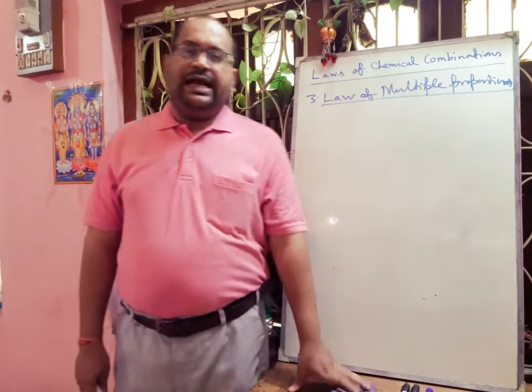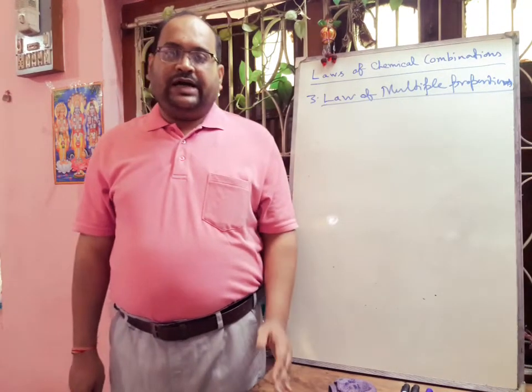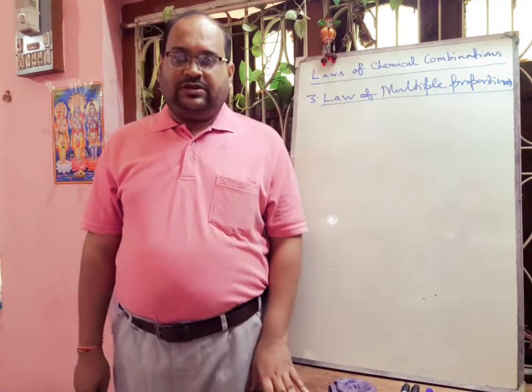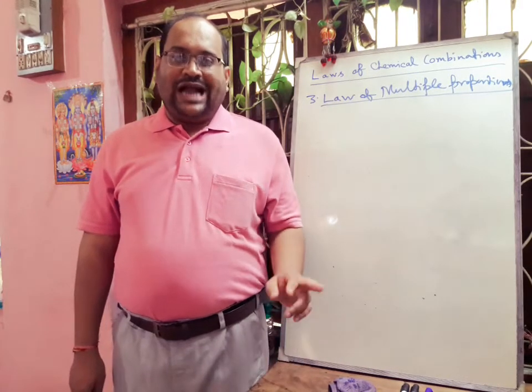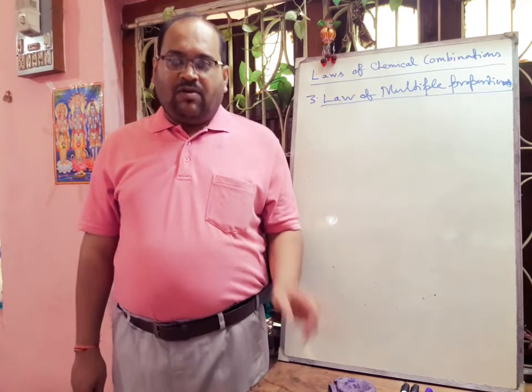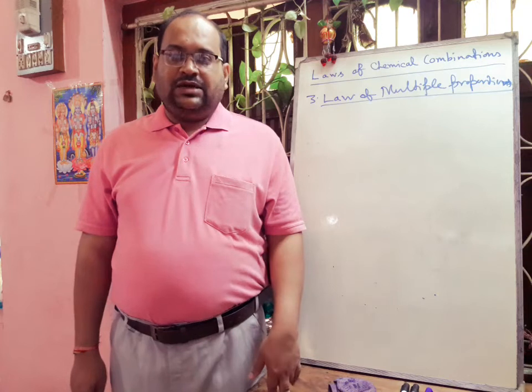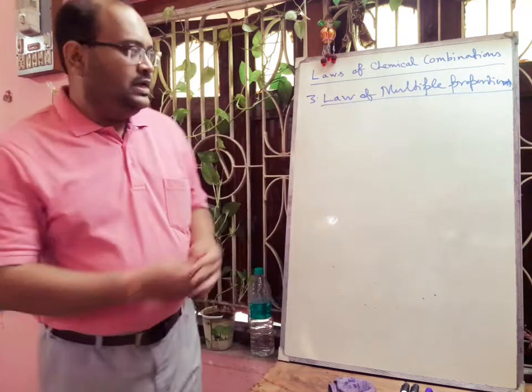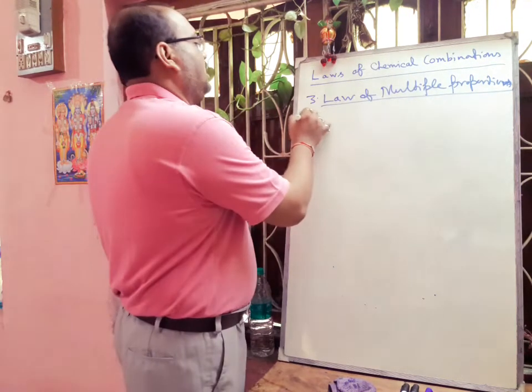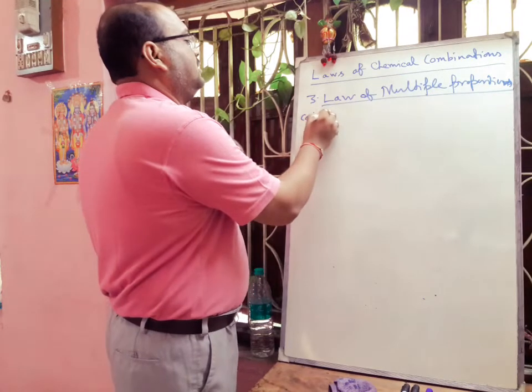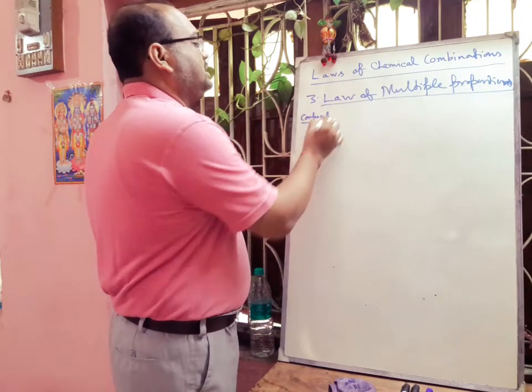Here we can take one example, the different oxides of nitrogen. The two elements nitrogen and oxygen combine in different proportions. If we calculate their proportions, we can easily understand.